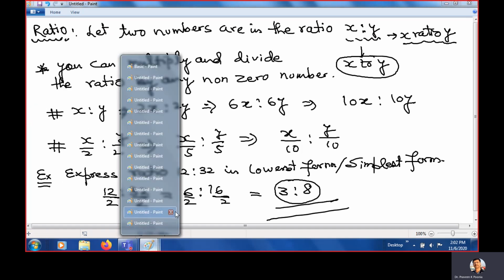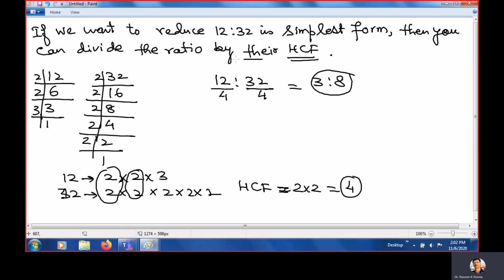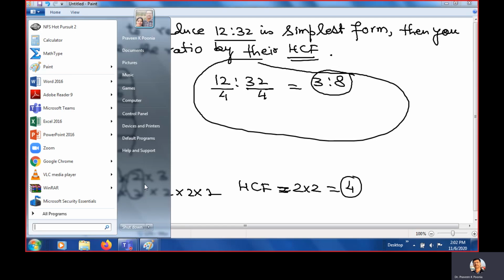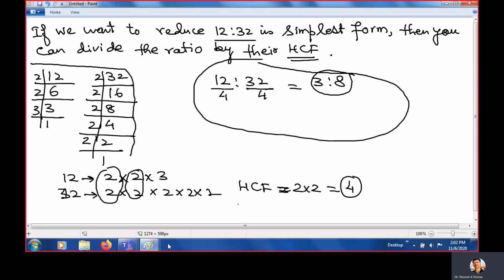This is the answer, 3 to 8. And here by dividing, what is the answer? 3 to 8. I explained to you the procedure. You are now experts in finding LCM and HCF. So directly you can find the highest common factor. It is 4. 4 times 3 is 12, 4 times 8 is 32. There is no other number for HCF. Clear? Okay.